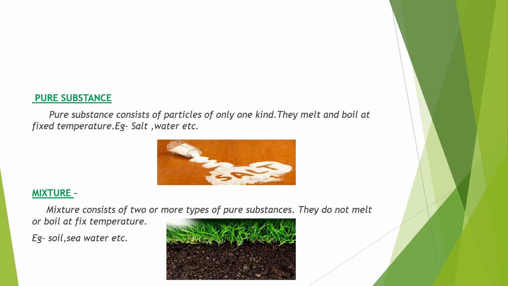Next is mixture. Mixture consists of two or more types of pure substance. They do not melt or boil at fixed temperature. Examples are soil, seawater, etc. Soil. If you go to your garden and take a handful of soil, you will find that soil is made up of different particles inside it. It is known as mixture.